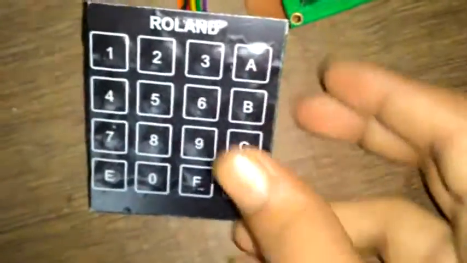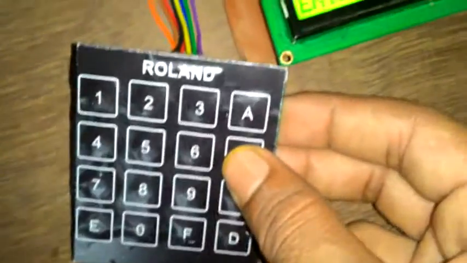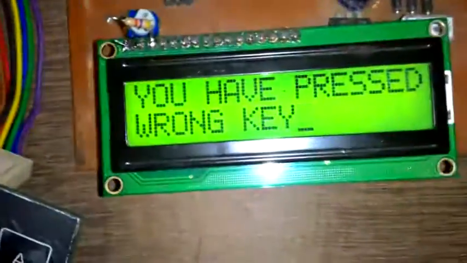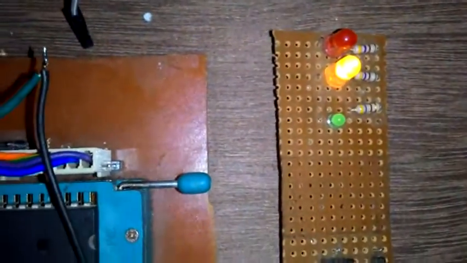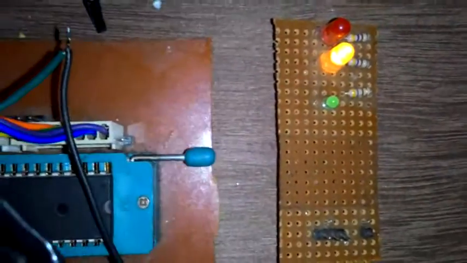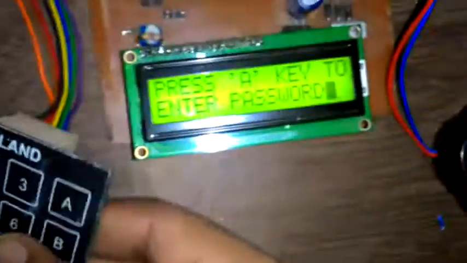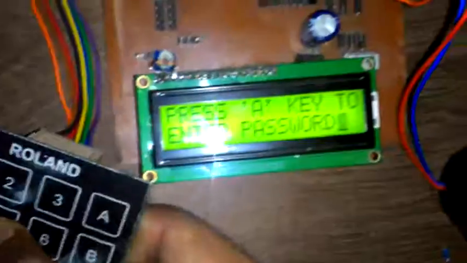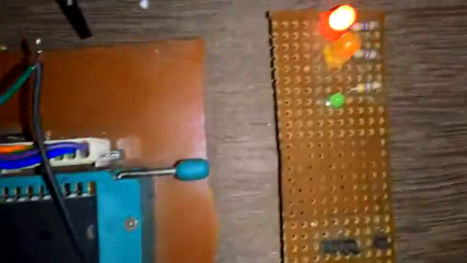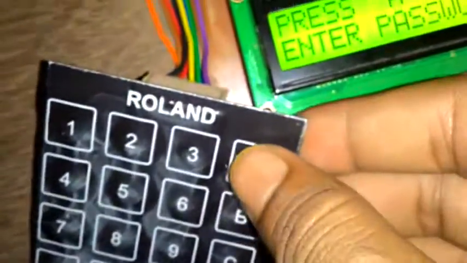On keypad, if I press A or if I press wrong key, then you have pressed wrong key, and red LED also will be in on condition and buzzer will also buzz. Let's see again. I press wrong key, red LED is in on condition and buzzer also in on condition. Okay, so if I press A key,